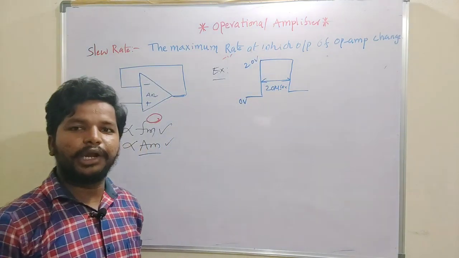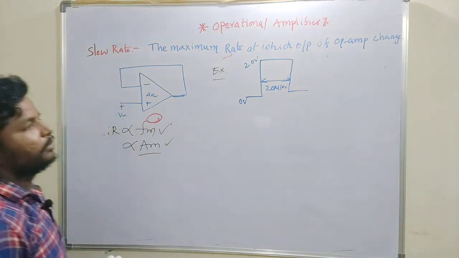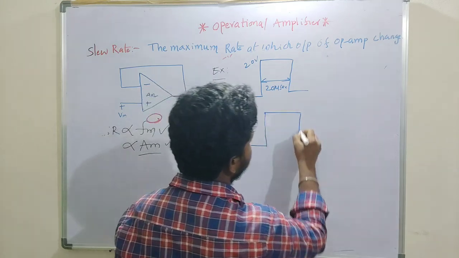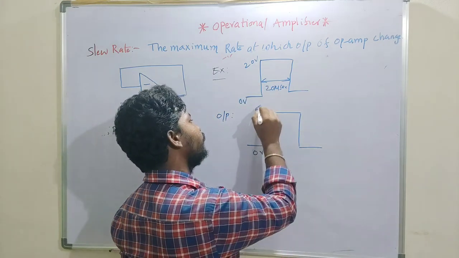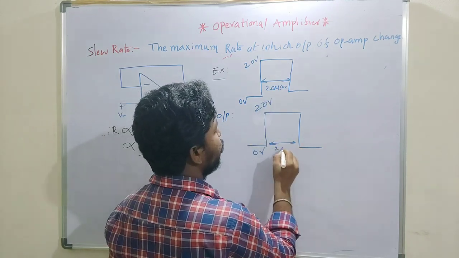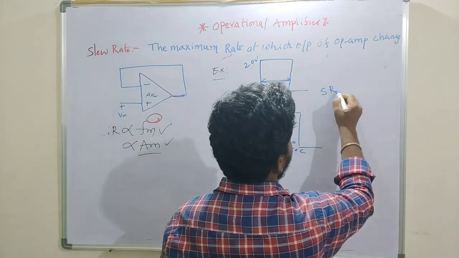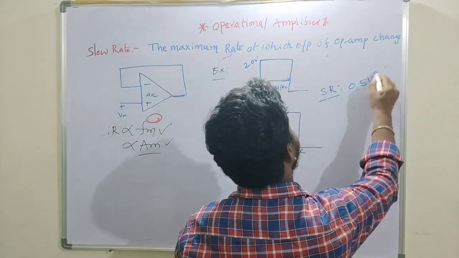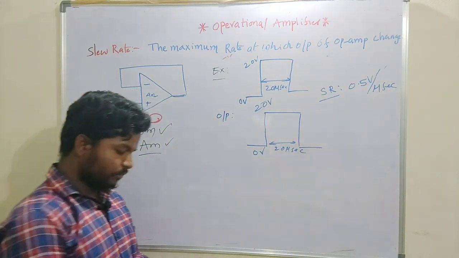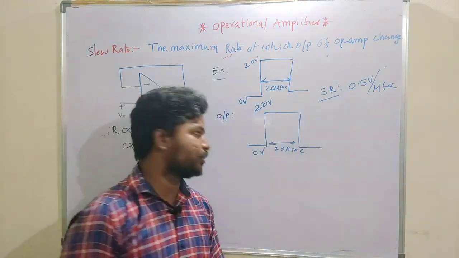I want to give a 20 volt pulse to the input of the non-inverting terminal, and the expected output should be 0 volts and then 20 volts within the time slot of 20 microseconds. But I am also assuming the same slew rate for this operational amplifier, 5 volts per 1 microsecond. To reach 20 volts, it takes 40 microseconds.